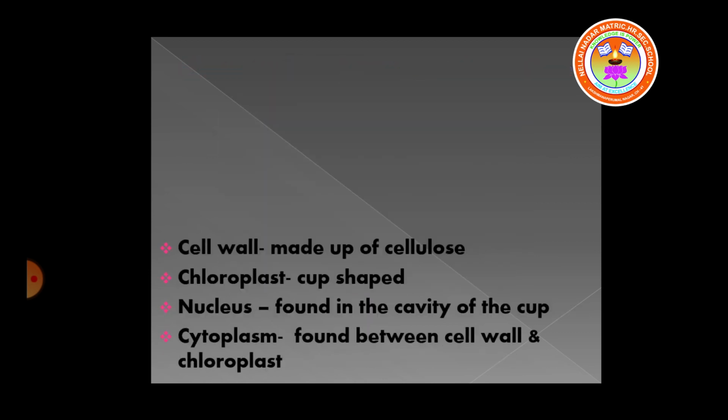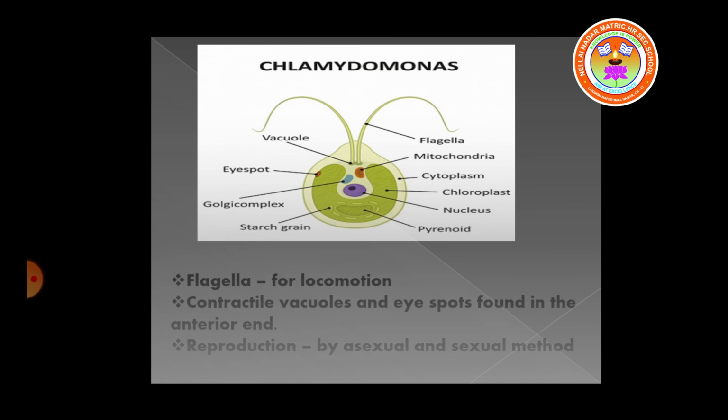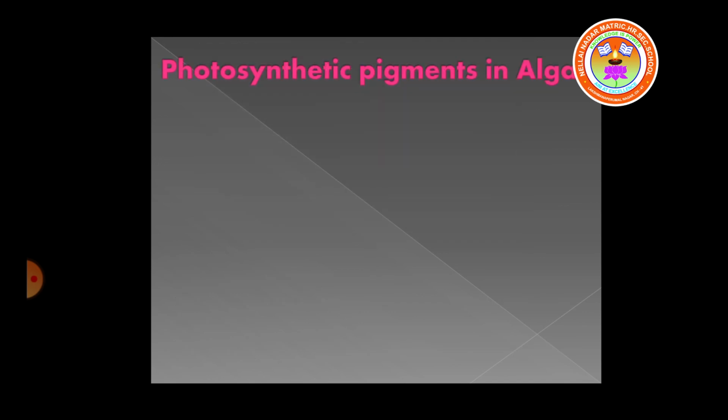The cell wall is made up of cellulose. The chloroplast is cup-shaped. The nucleus is found in the cavity of the cup. Cytoplasm is found between the cell wall and chloroplast. Pigments means colored substances.